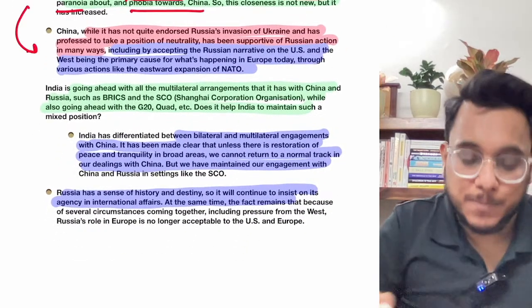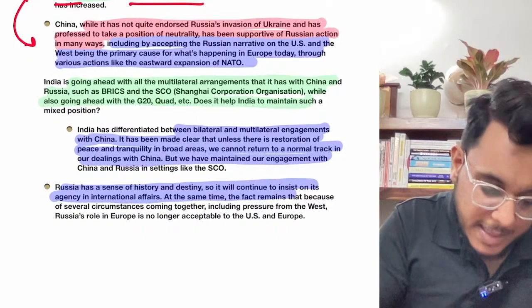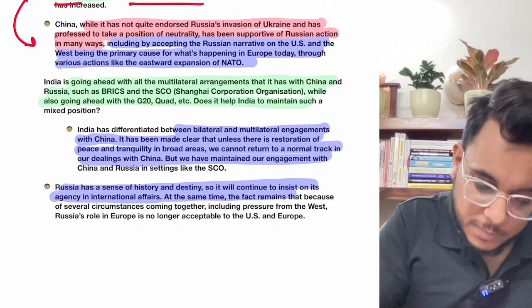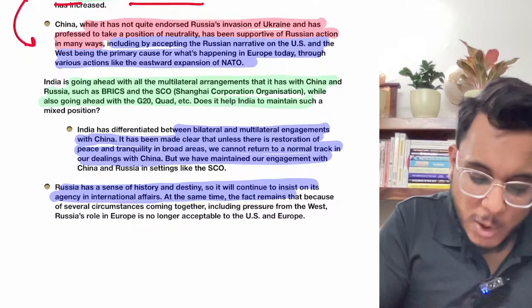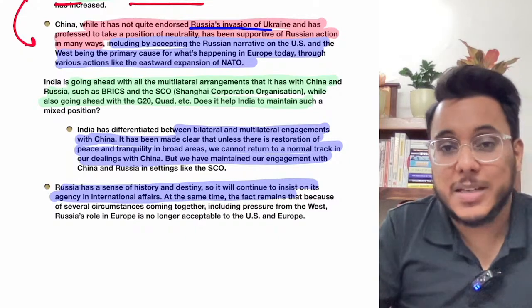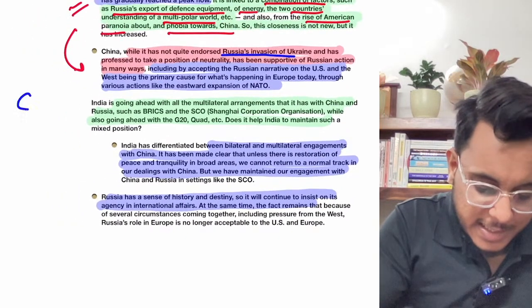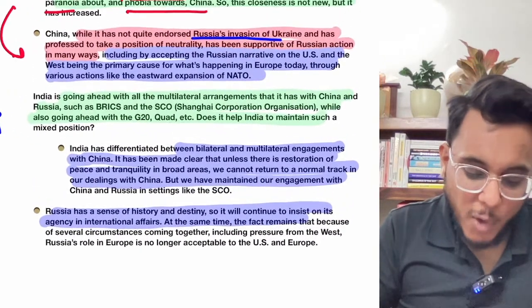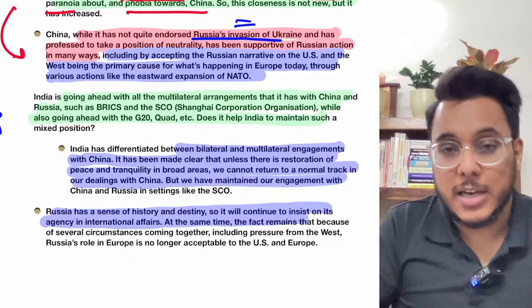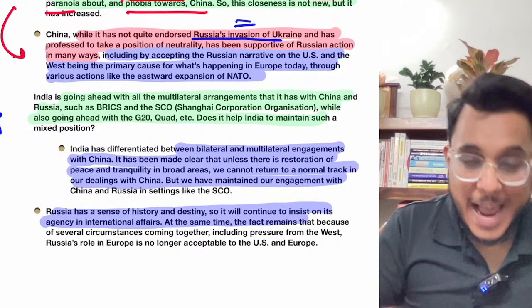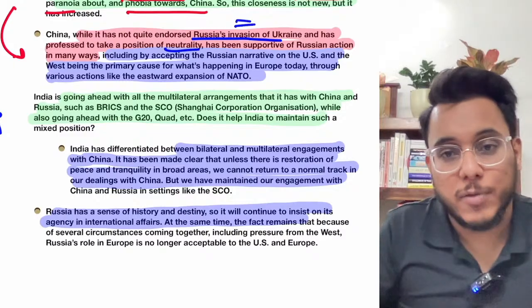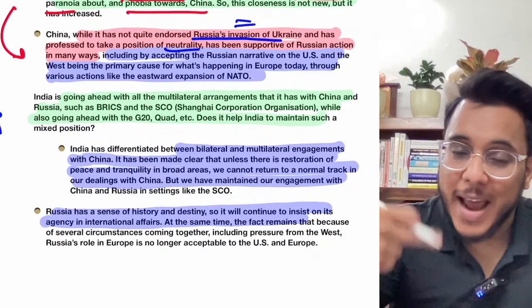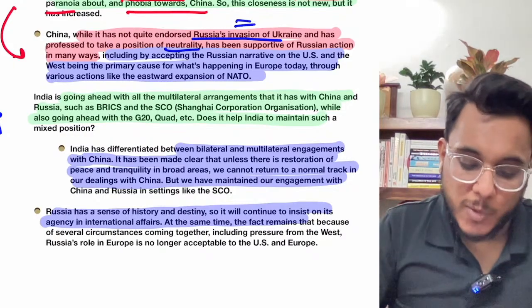After that particular thing, understand that there is a question that's coming. China has not endorsed Russia's invasion of Ukraine. But now you see, we say that China is going near to Russia and China is supporting Russia. But at the same time, formally China has not endorsed Russia's invasion of Ukraine. But it has said that they are taking a kind of neutral position. And this neutrality is a lot more inclined towards Russia.